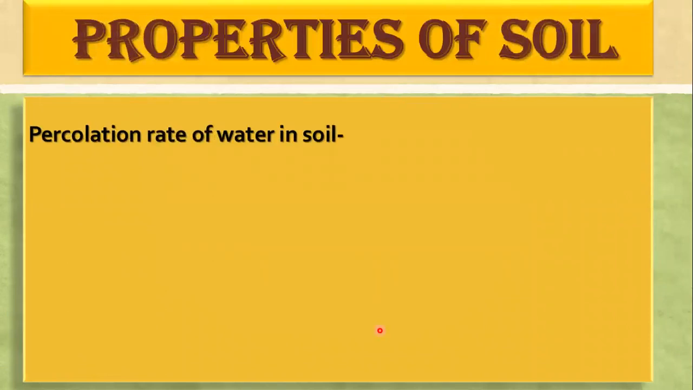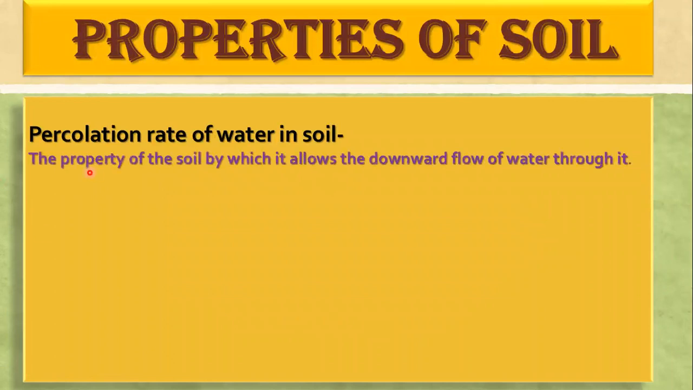Moving on to the properties of soil. First we'll talk about the percolation rate of water in the soil. First you need to know what percolation rate is. Percolation rate is the property of the soil by which it allows the downward flow of water through it. That means the soil which allows the downward flow of water through it has a high percolation rate.